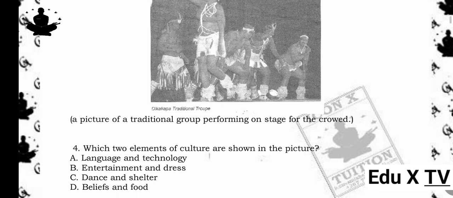Use the picture below to answer question 4. A picture of a traditional group performing on stage for the crowd. 4. Which two elements of culture are shown in the picture? A. Language and technology. B. Entertainment and dress. C. Dance and shelter. D. Beliefs and food. The answer is B. Entertainment and dress. Reason being, the performers show entertainment, in brackets, through dance or music, and dress, in brackets, traditional attire, both key elements of culture.